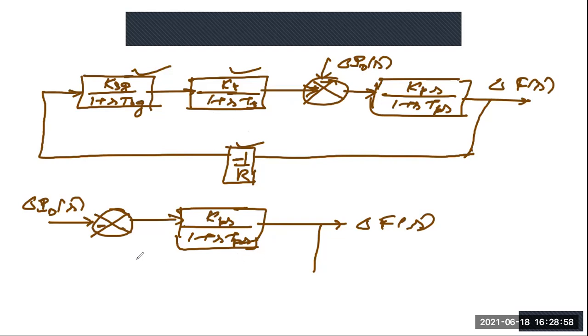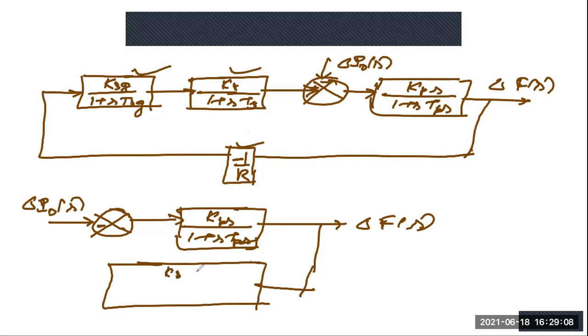So finally, we have a feedback path. This is your KSG into KT divided by 1 plus STSG into 1 plus STT into R, with negative, because this R is there, and this is your input. This will be your plus. This step is clear?